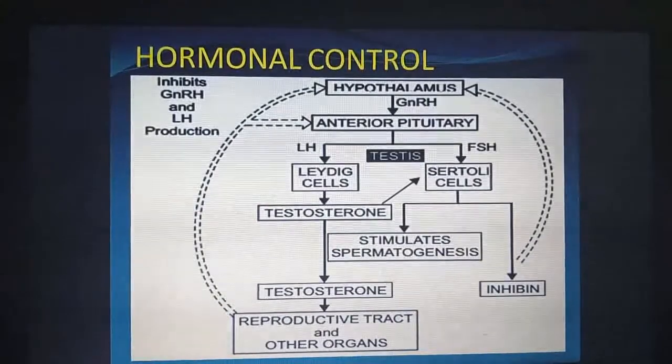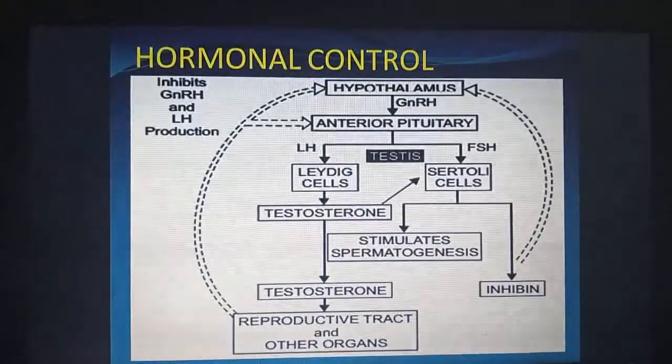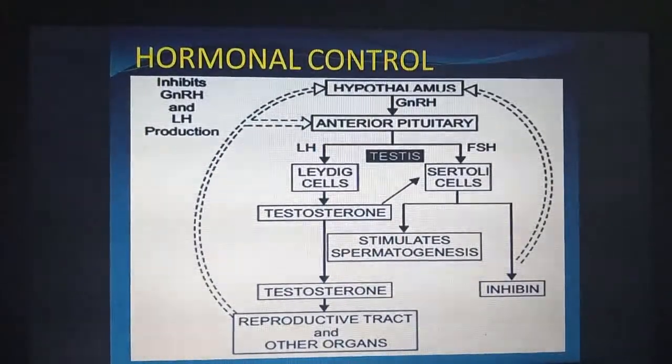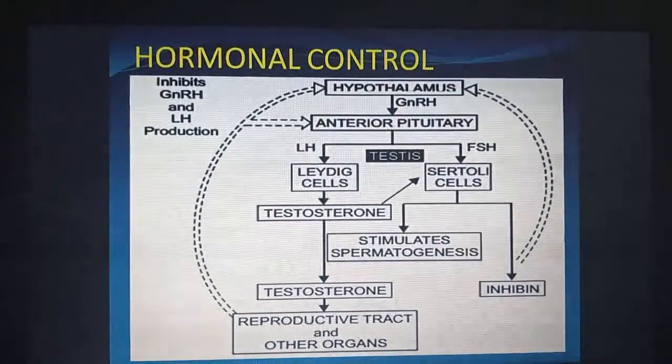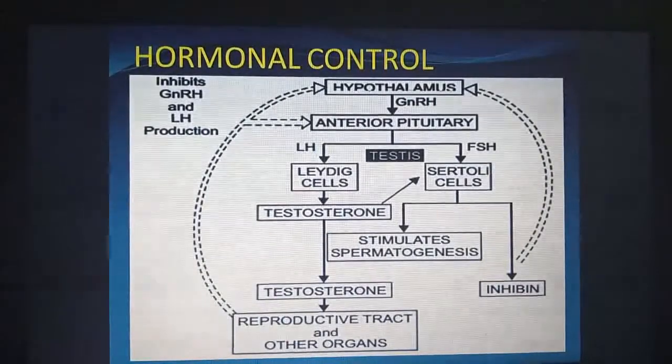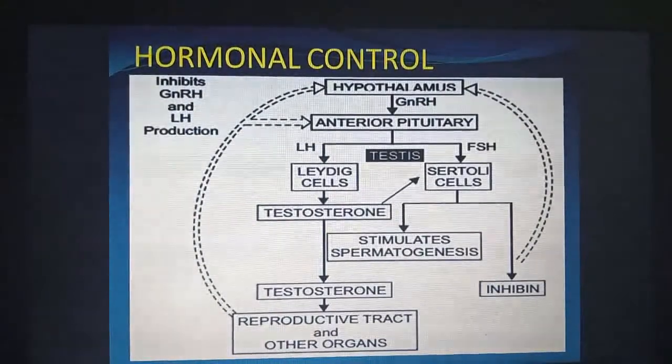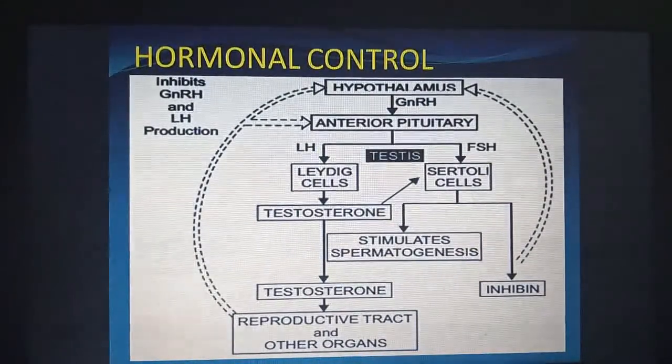The process of spermatogenesis is controlled by hormonal secretions from the hypothalamus and pituitary gland. The hypothalamus releases gonadotropin releasing hormone, GnRH, which controls the release of the anterior pituitary gonadotropins, follicle stimulating hormone FSH and luteinizing hormone LH. FSH stimulates spermatogenesis by stimulating the Sertoli cells to complete the development of sperms from spermatids.